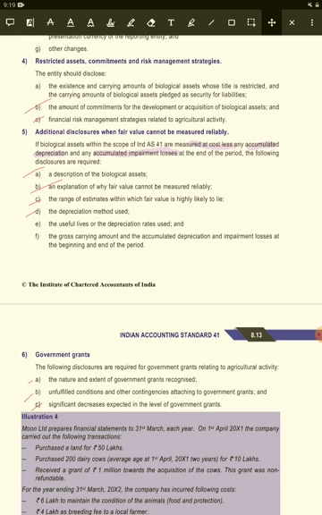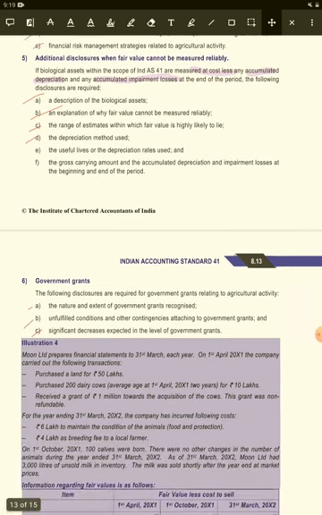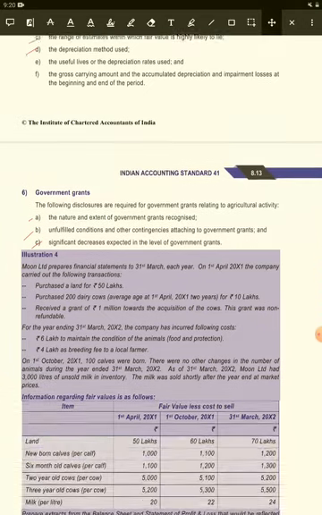There is the description of the biological asset, explanation of why fair values cannot be measured reliably, the range of estimates within which the fair value is highly likely to lie, the depreciation methods, the useful lives or depreciation rates used, etc. And last, government grants.